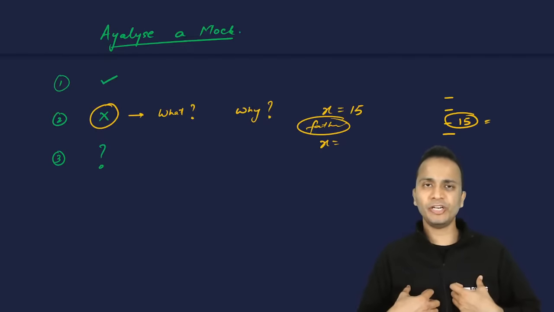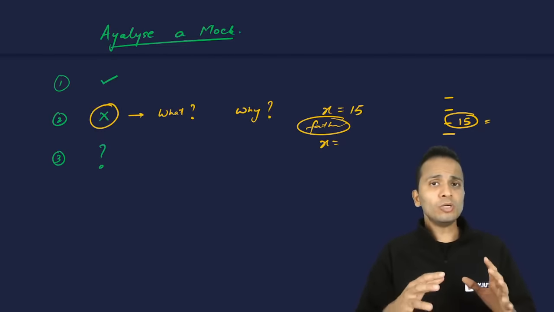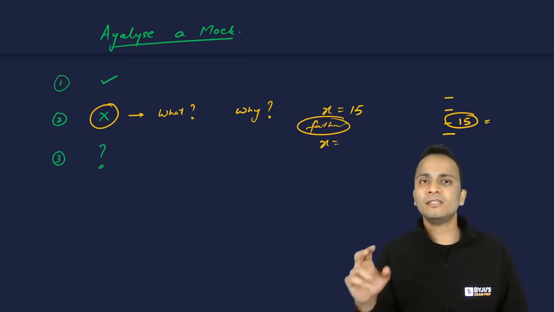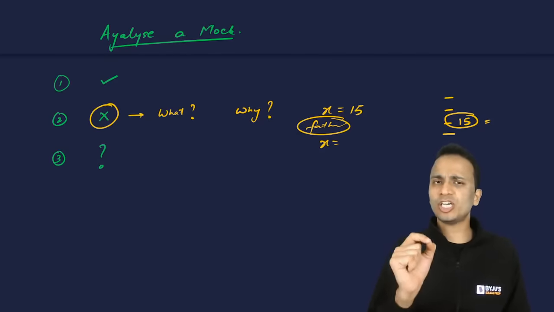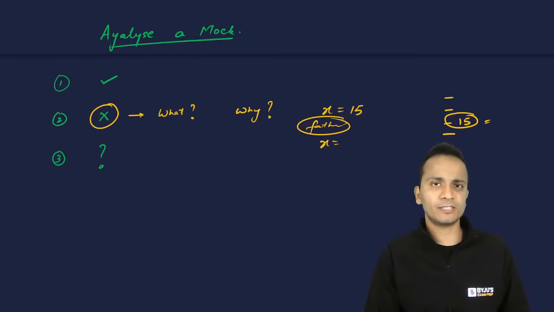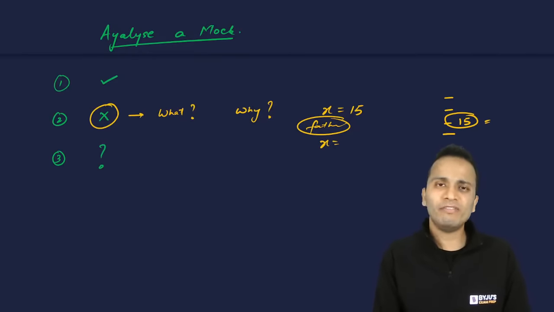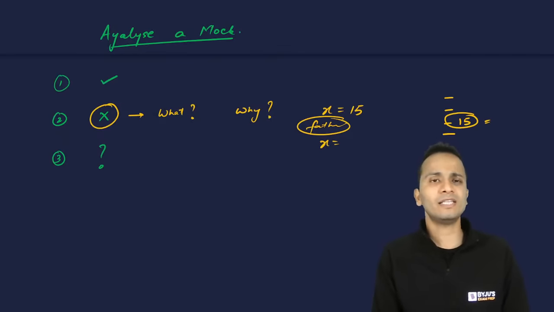So what I generally do is, in order to take care of this mistake, once I get the final answer, I go back to the question. It will just take another 4 to 5 seconds. I'll go back to the question and read once again what is being asked in the question, and then I mark the answer. All right, so this is one way you can save yourself from committing this error.